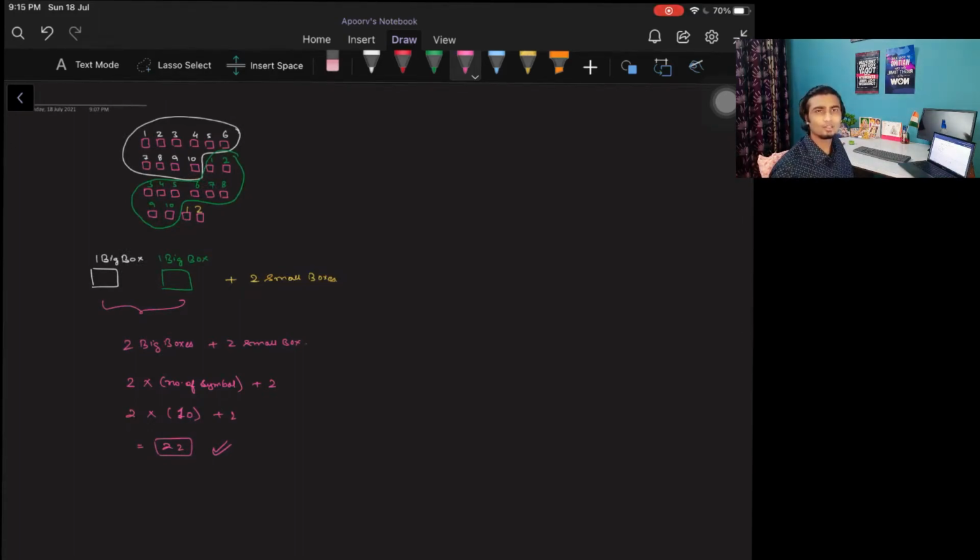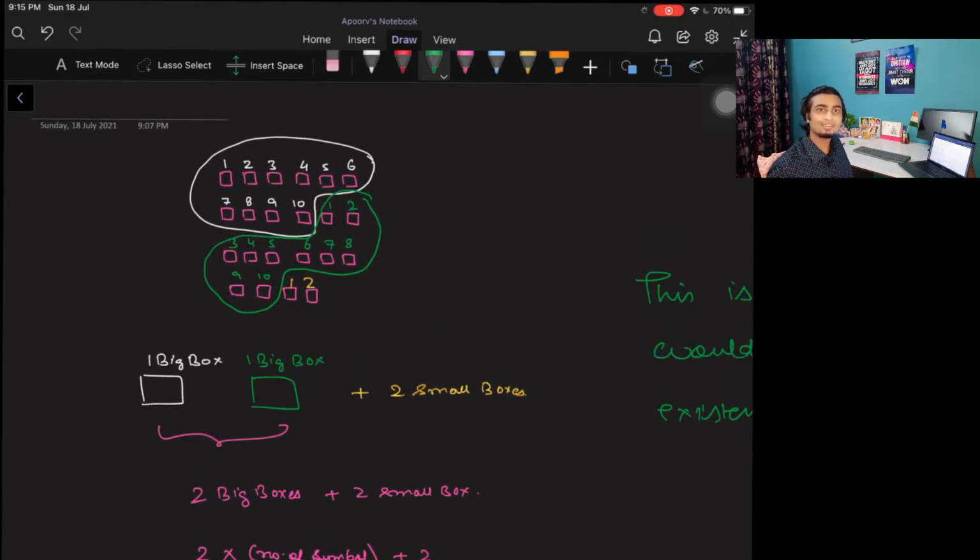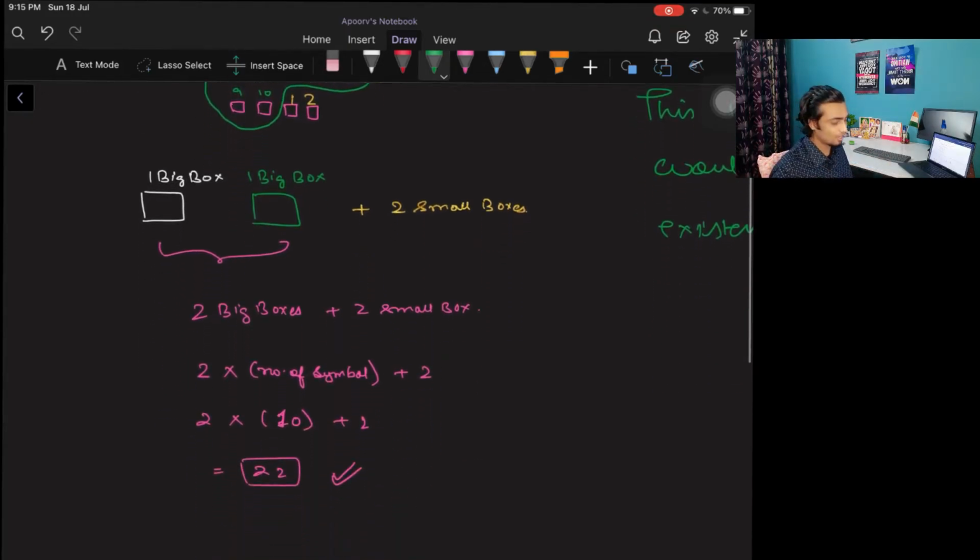You can say that this is how the number system was originated, roughly. If not exactly, let's say roughly. Right? So we can conclude this is how number system would have come into existence. Right. So now we have some idea of how number system would have been originated or something of that sort.